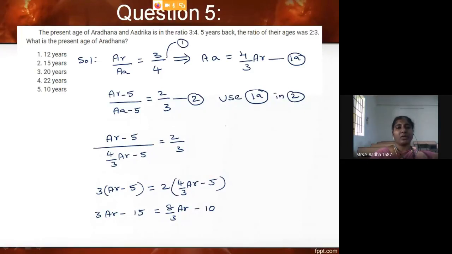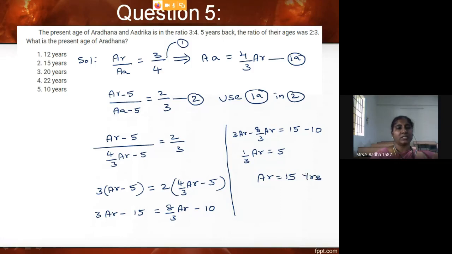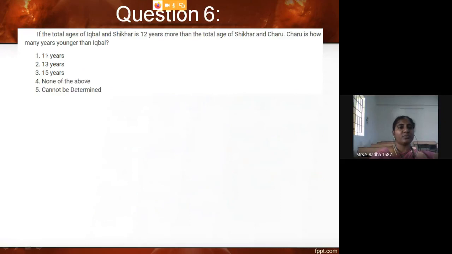Bring all AR to the one side. So 3 times AR minus 8/3 times AR equal to plus 15 minus 10. All the constants to the other side. 9 minus 8 is 1/3 AR equal to 5. So AR value is 15 years. Our answer is the second option. I am going to the next problem.